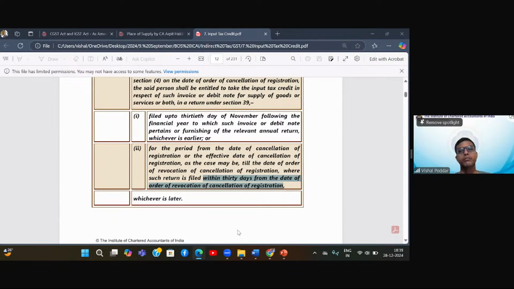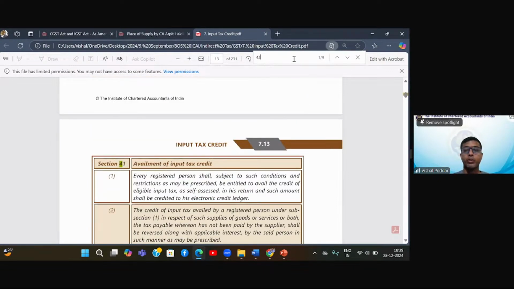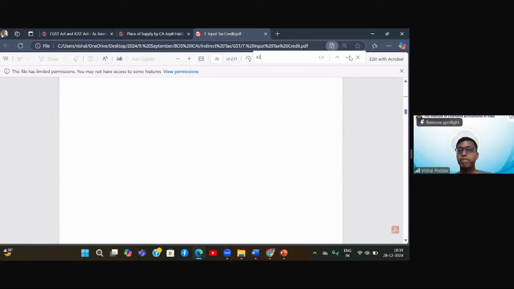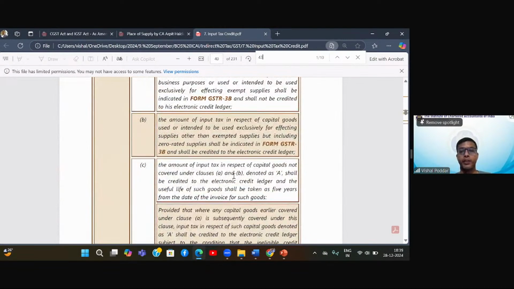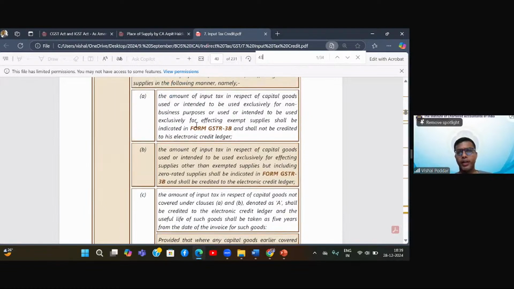Okay, sir, but what is this A, sir? I didn't understand A and then TC. TC is the aggregation of A, but I'll also have to check what is this A. Rule 43(1)(c): the amount of input tax in respect of capital goods not covered in A and B, denoted as A, shall be credited to the electronic credit ledger, and the useful life of such asset shall be taken as 5 years.